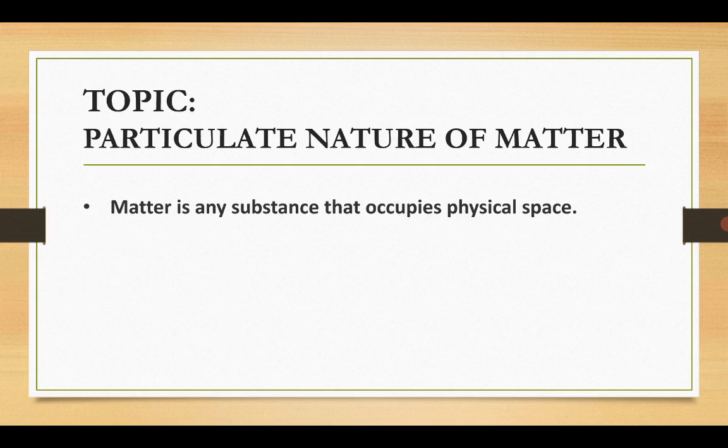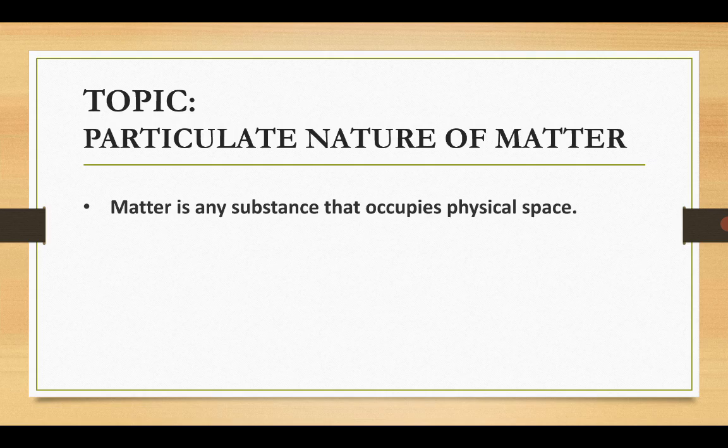Let's say you inflate a balloon, you blow a balloon, so it gets bigger, you fill it with air. The air is occupying space in that balloon. So therefore the air is matter. So think about any space where something is placed and it occupies that space. That which occupies space is matter.